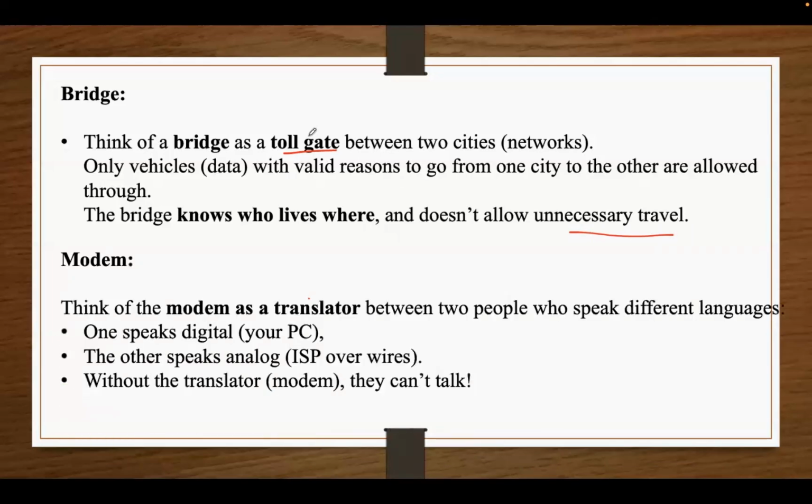Then we have the modem. So we can just think of this modem as a translator between two people speaking different languages. Say your computer speaks digital language only, in the form of zeros and ones, and the internet service provider often sends data over wires in analog signals. Here, the modem translates between digital and analog so both sides can communicate. Without this modem, your PC and internet service provider cannot talk to each other.